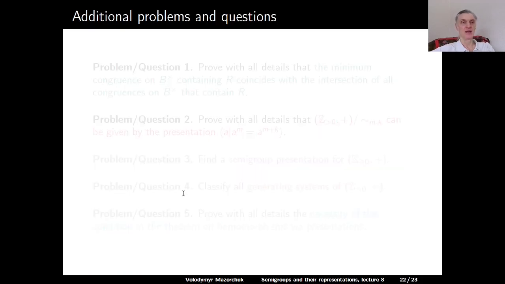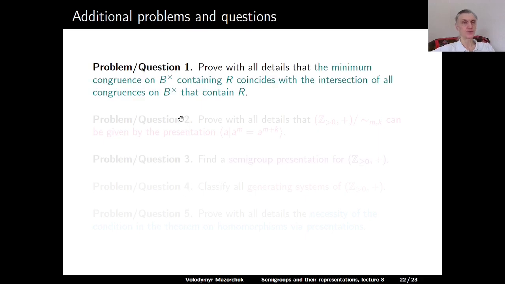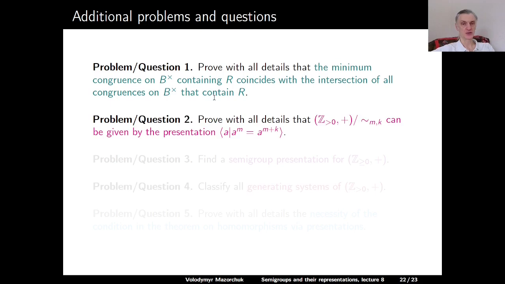Some problems and questions at the end. Problem question 1. Prove with all details that the minimum congruence on B upper cross containing R coincides with the intersection of all congruences on B upper cross that contain R. Problem question 2. Prove with all details that the monogenic semigroup given by the quotient of positive integers with respect to addition by the congruence tilde m comma k can be given by the presentation where we have one generator A and one relation A to the power m is equal to A to the power m plus k.